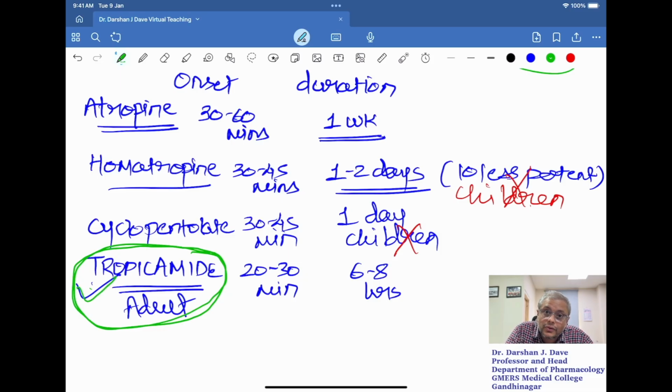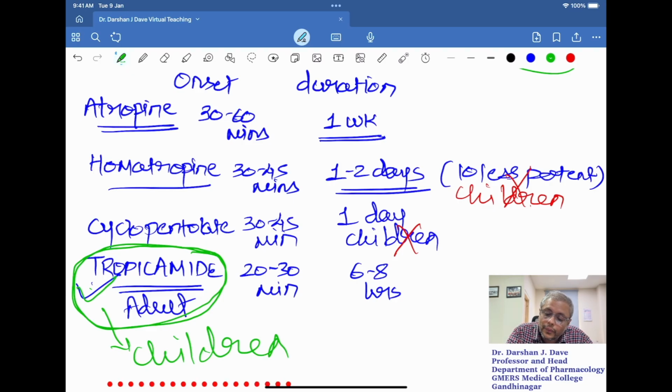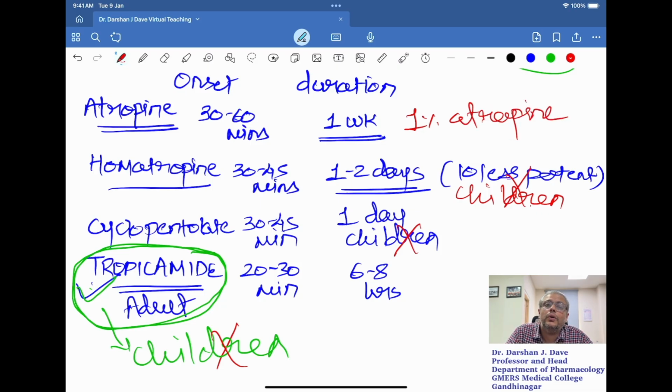Now the next question is, can we use tropicamide for children? The answer is no. What is the reason? Its potency and efficacy are less. We require an agent with a more potent cycloplegic action, and that's why 1% atropine is preferred in children. So this is about the selection of the agent. Thank you.